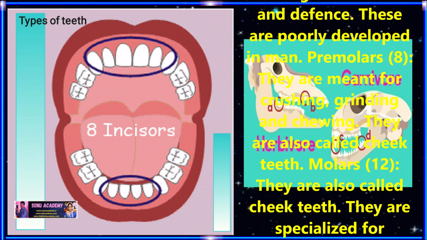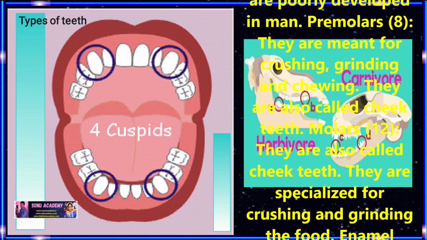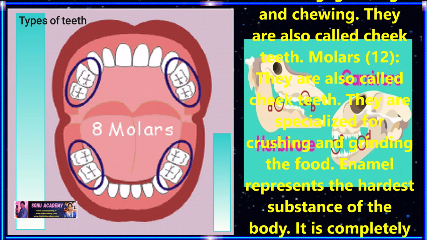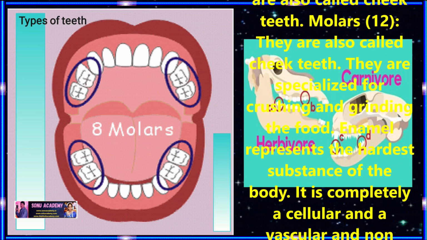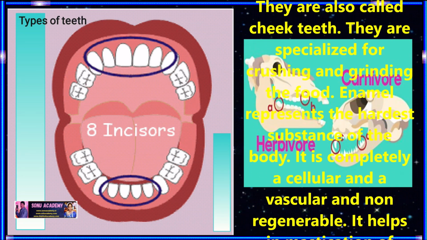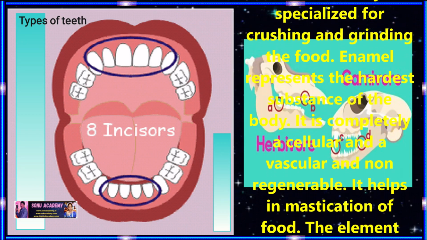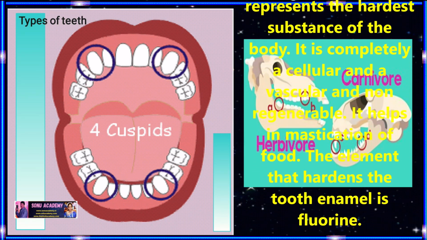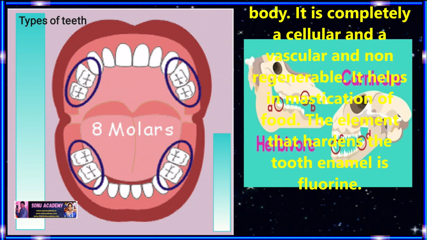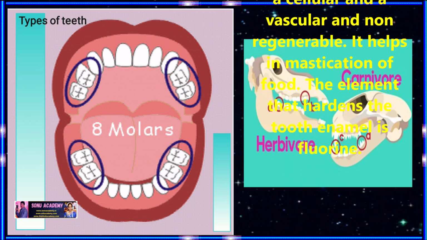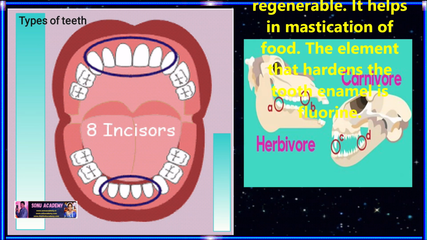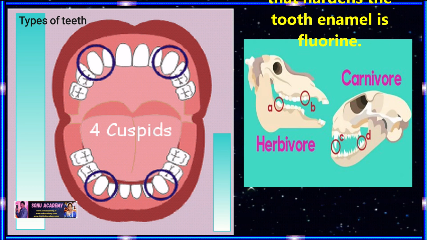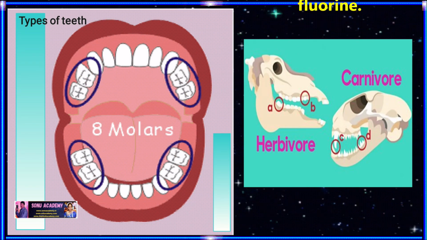Now let us discuss the 8 premolars and their function. They are meant for crushing, grinding, and chewing. They are also called cheek teeth. Let us discuss the 12 molars which are present in humans. Cheek teeth, they are specialized for crushing and grinding the food. Children, the enamel present on the teeth represents the hardest substance of the body. It is completely acellular and avascular and non-regenerable. It helps in mastication of the food. The element that hardens the enamel is fluorine.